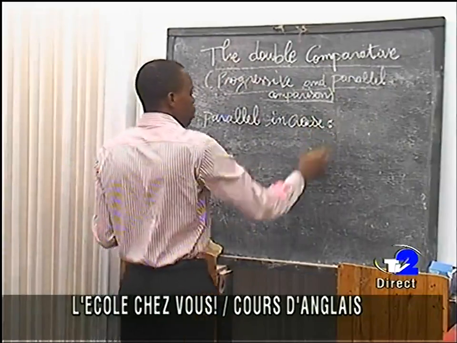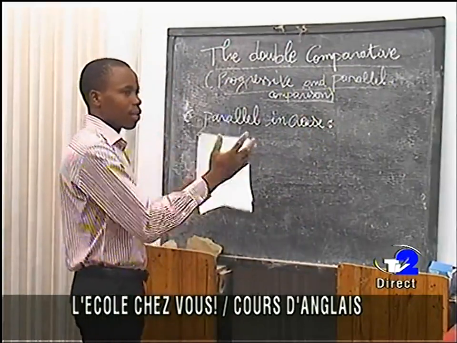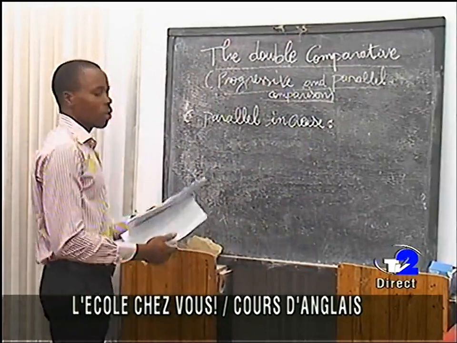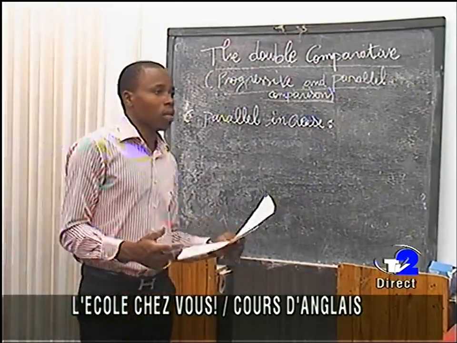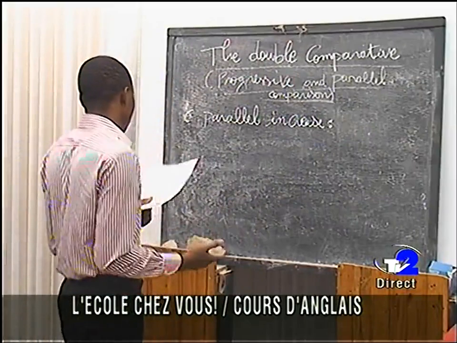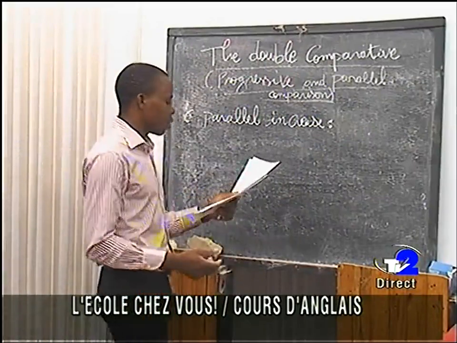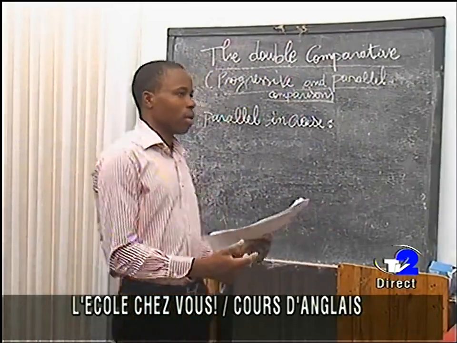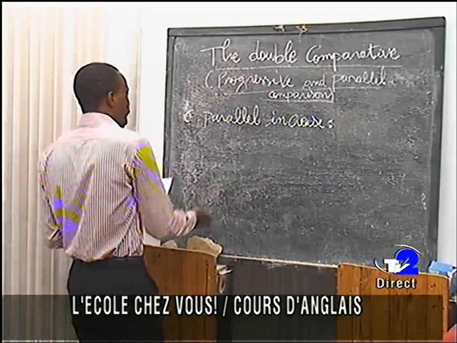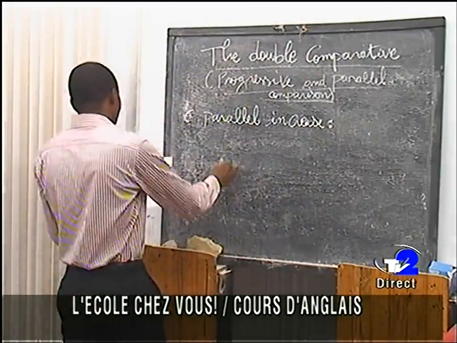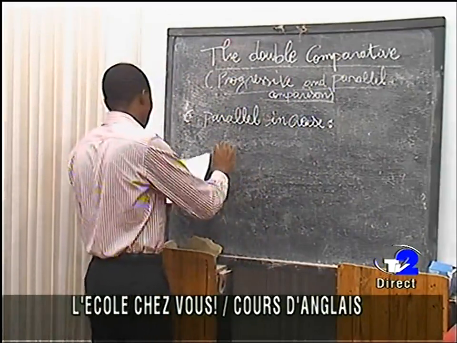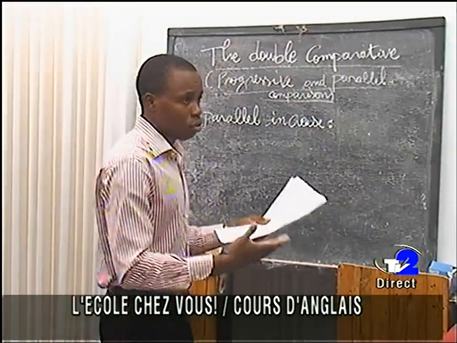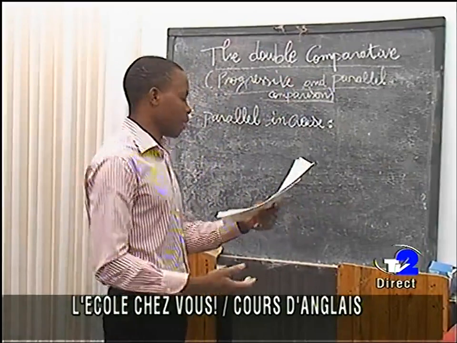Parallel, that is, it is balanced. Sometimes the double comparative is used to say that an event causes another one. Are you getting the point? So in this situation, we also have some rules that can help you do this kind of exercise.